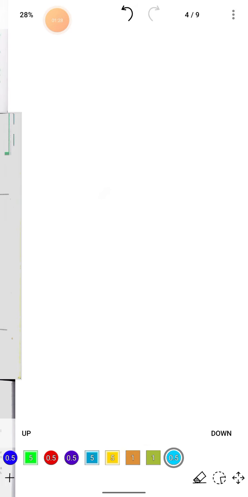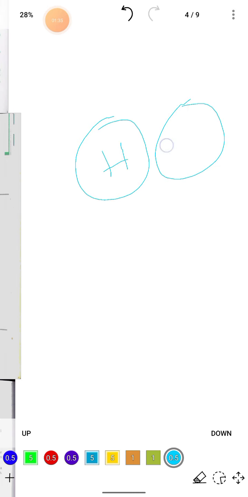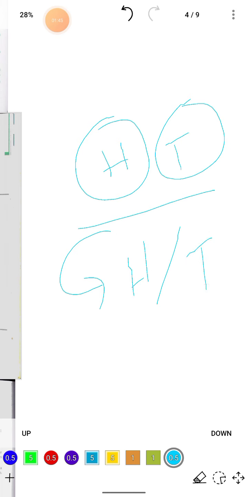Now, here I have a coin. One side of the coin is head, whereas the other side of the coin is tail. If I toss the coin, it is very sure that either I will get a head or a tail.